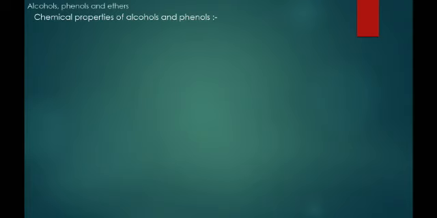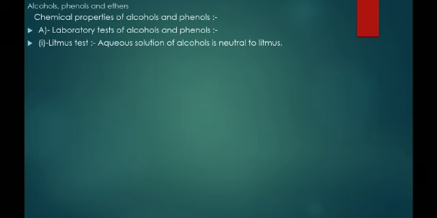Next, chemical properties of alcohols and phenols. In chemical properties, first we discuss the laboratory tests of alcohols and phenols. First, the litmus test. An aqueous solution of alcohol is neutral to litmus, meaning no color change of the litmus paper.